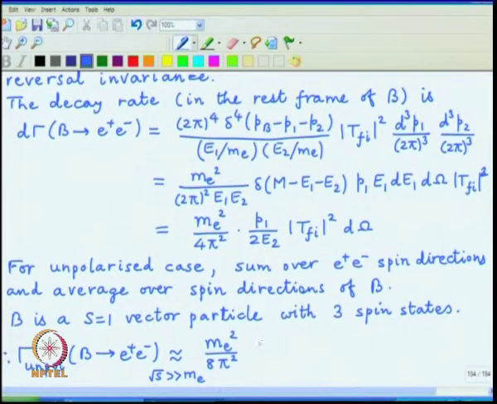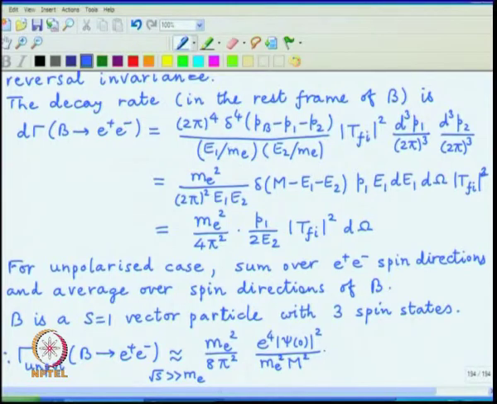It is e raised to 4 psi 0 whole square divided by m_e square m square, and there was a half, but that half corresponding to an overall averaging factor of 1/4. So, we have to remove that factor because that is not present here.